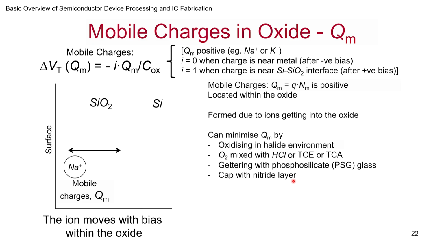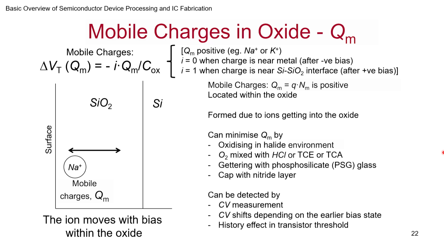Silicon nitride is one of the advantages, a very good sealing agent. So once the device has been processed, the chance of sodium and the like coming in becomes very low. How do you detect it? Again, CV measurements. You find shifts in the CV curve, and if you have transistors, you will find that it is flipping from one state to another. It could do that because the threshold voltage is changing, so it will end up affecting your circuit.